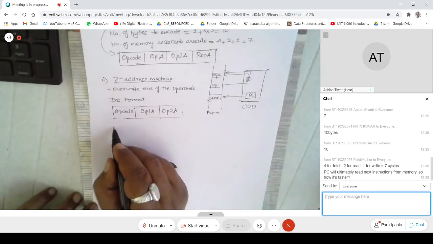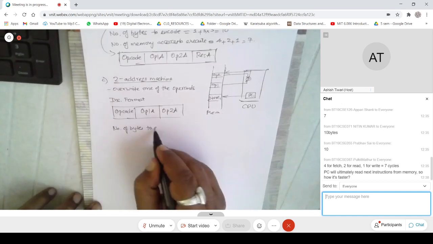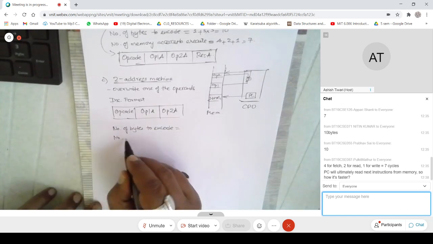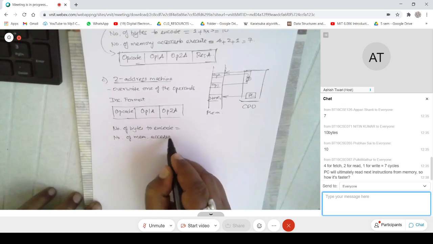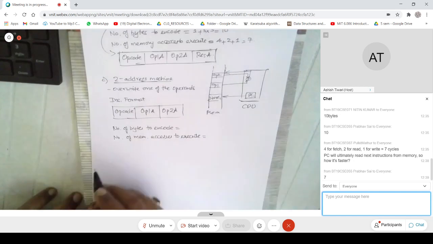Number of bytes to encode. Bytes to encode. Can somebody help me with that? And number of memory accesses to execute. Accesses to execute the instruction. Can somebody help me with that?